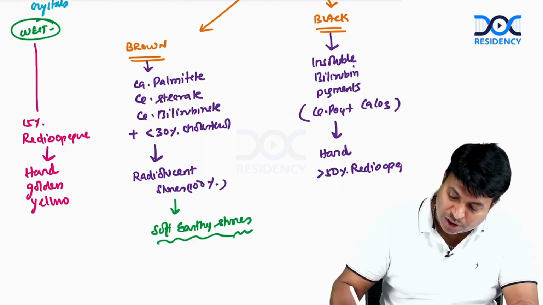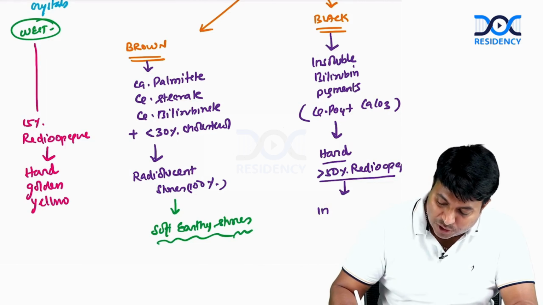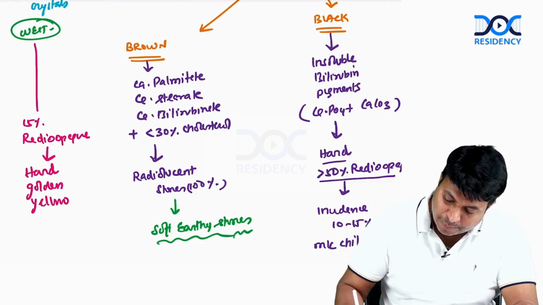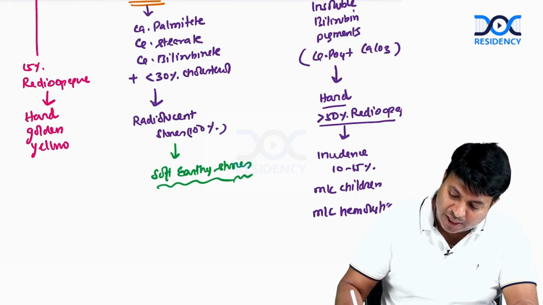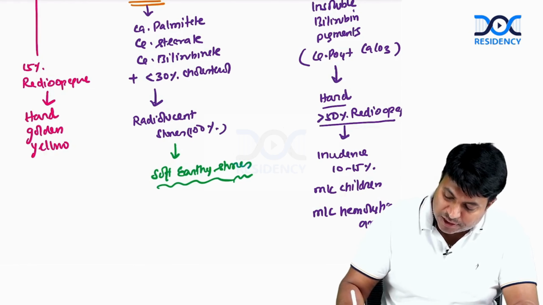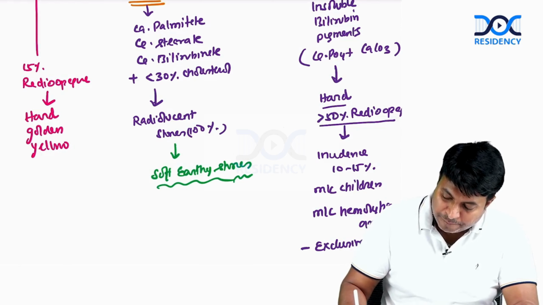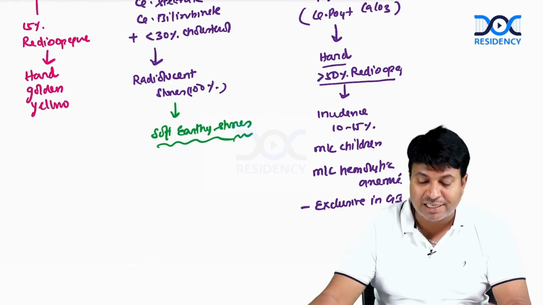Black pigment stones are very hard, radio-opaque stones, and their total incidence is 10 to 15%. They are more common in children, and they are more common in hemolytic anemias. So please remember, more common in hemolytic anemias, and therefore this is a stone exclusively formed only in the gallbladder. They cannot form in the bile duct. Okay, that is a very important point.